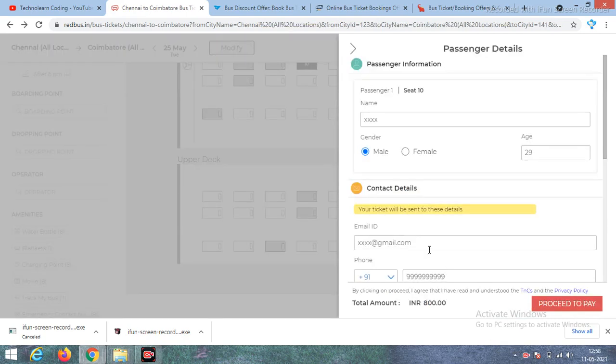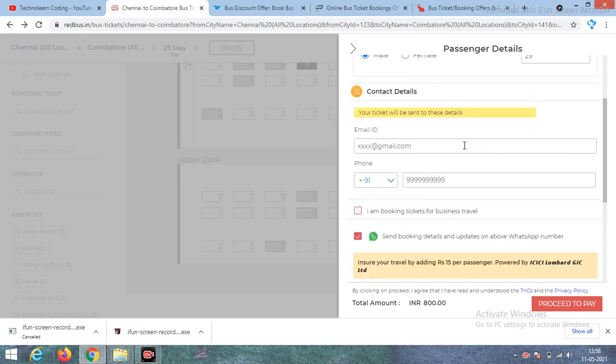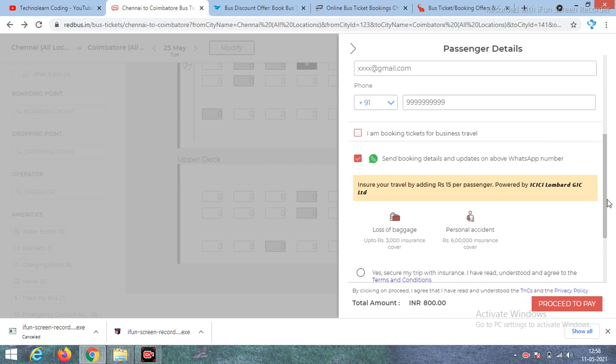So you will directly come to this page. Here you have to provide your name, gender and age, and also your email ID and your mobile number. If this mobile number is being used for the first time, you will get this offer code for a 150 rupees discount coupon. If you use this coupon code a second time, it will not work. It is invalid.